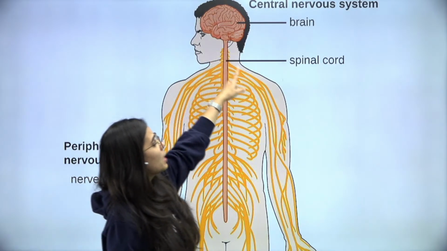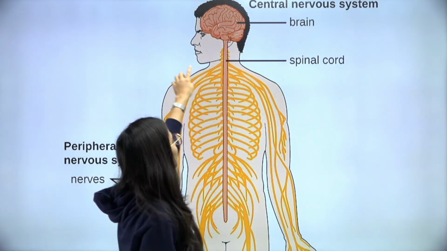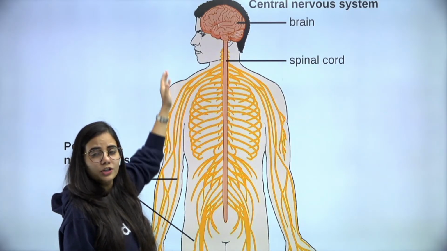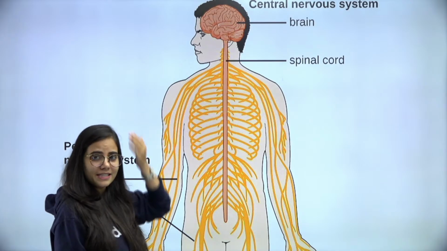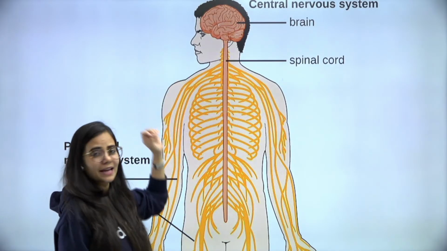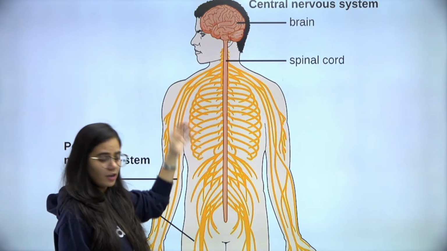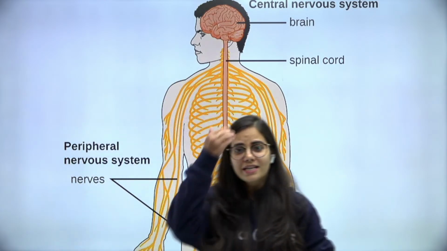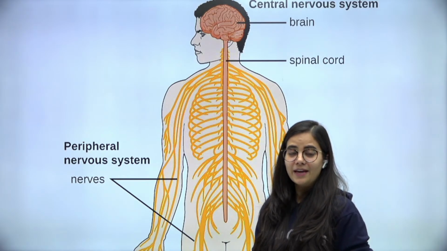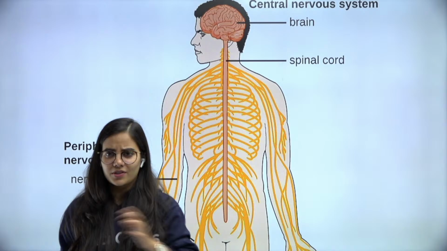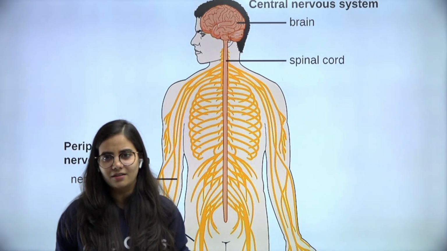So when we talk about the nervous system, the one which you can see in the center of our body, what's there running centrally? It's the brain and the spinal cord. So the brain right at the top, and the spinal cord running down centrally in the body, right? So this is part of the central nervous system, central being just at the center, right?